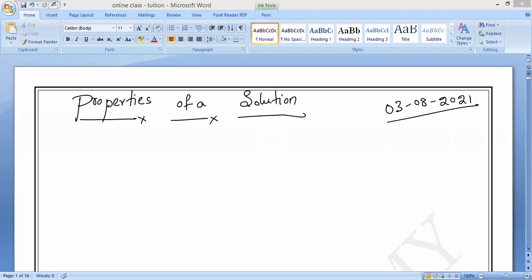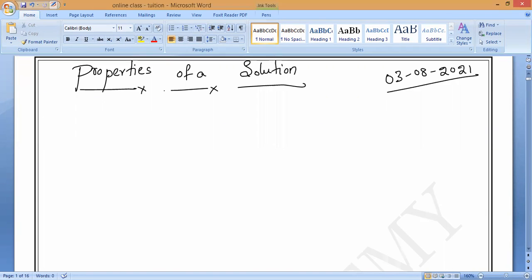First one, what have you observed about the properties of solution? Is it a homogeneous mixture or a heterogeneous mixture? That is the first property. It is a homogeneous mixture, correct or not? So solutions we can also call by another name.